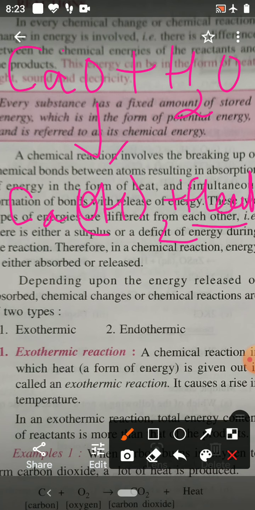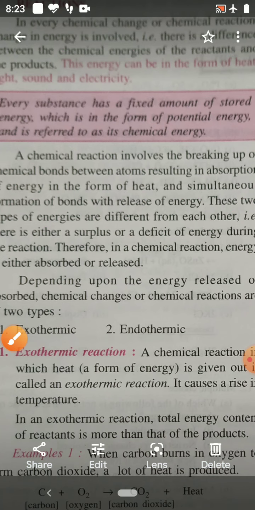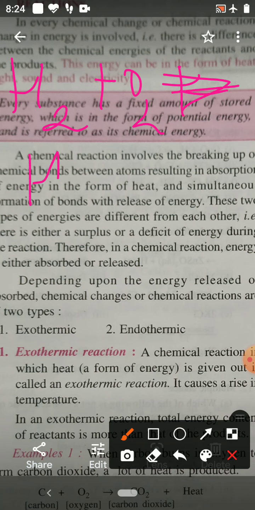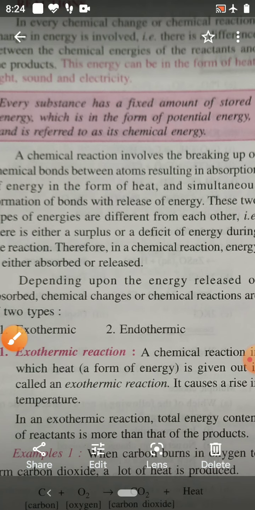So heat is given out. It means this is an exothermic reaction. Like this is the formation of water. In the water formation, hydrogen combines with oxygen, then produces water and heat energy is given out. So these are the many examples I have given of exothermic reaction.